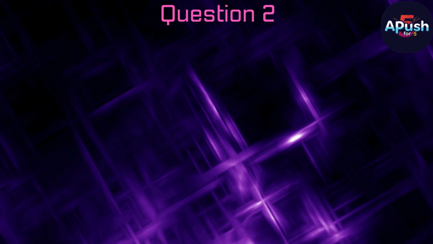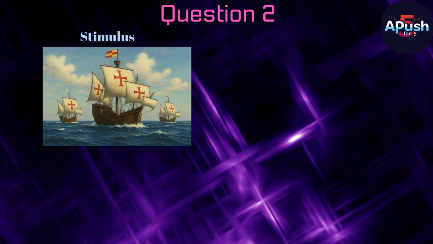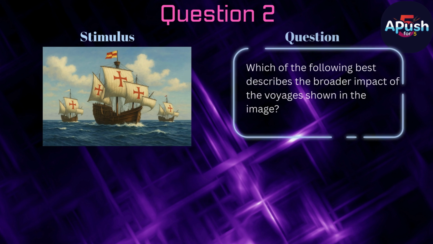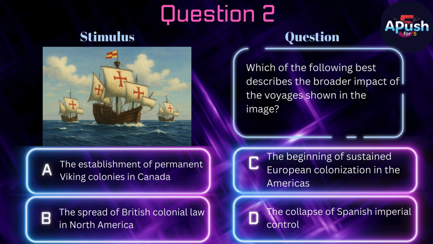Question 2. Stimulus. See the image. Question. Which of the following best describes the broader impact of the voyages shown in the image? A. The establishment of permanent Viking colonies in Canada. B. The spread of British colonial law in North America. C. The beginning of sustained European colonization in the Americas. D. The collapse of Spanish imperial control.